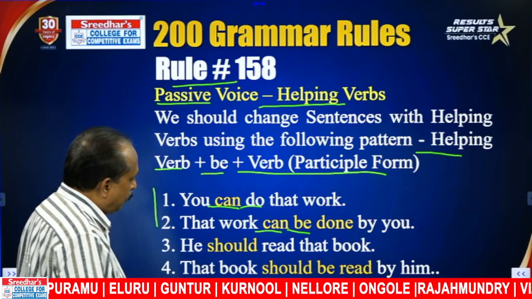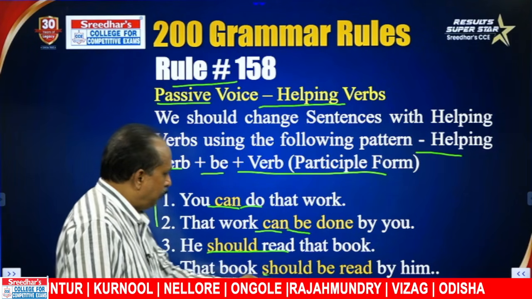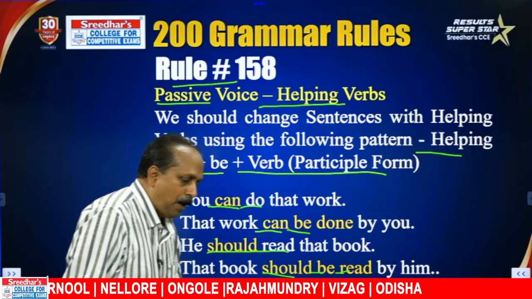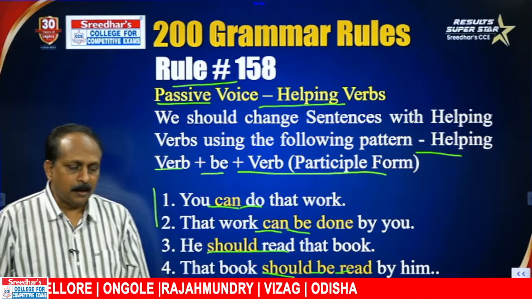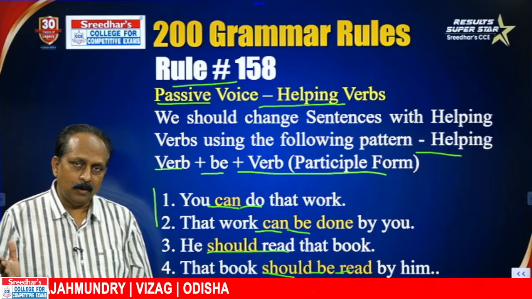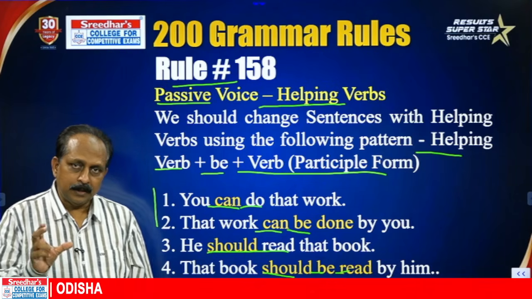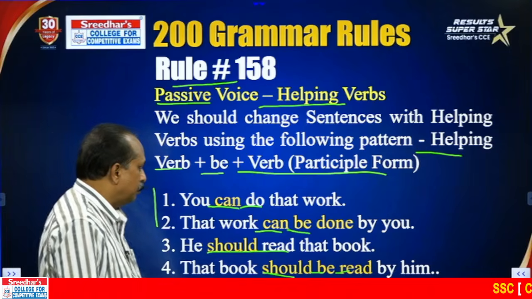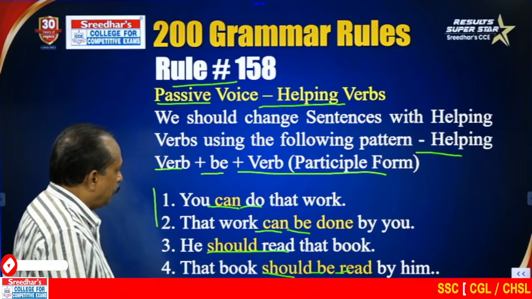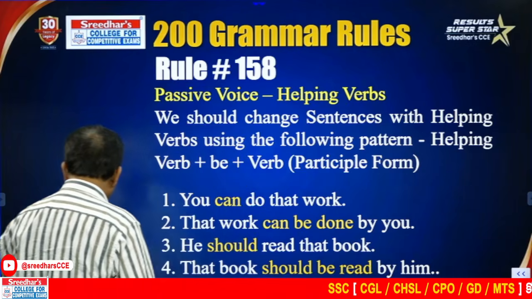He should read that book. Should read. Then you have to repeat the helping verb, be, and the verb past participle form. That book should be read by you. She can sing a song. A song can be sung by her. You have to use the same pattern, any helping verb. Important pattern you have to remember.